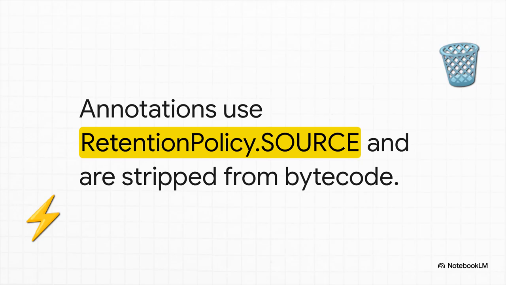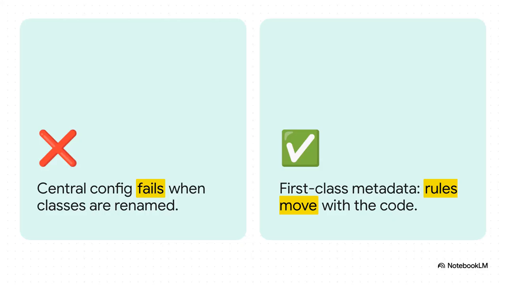runtime dependencies. Literally nothing. A centralized config file structurally fails the very second a class is refactored, renamed, or moved to a new package. But with first-class metadata annotations sitting directly on the Java class, when the code moves, the rules move with it. Think about the magic of modern refactoring here. When you hit Shift plus F6 in IntelliJ to rename a complex class, your AI guardrails update automatically right alongside it. The next compile instantly regenerates your AI configs, perfectly in sync.